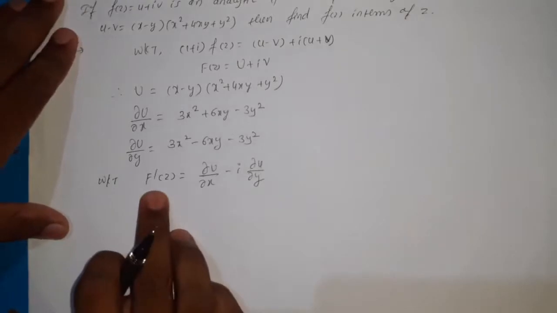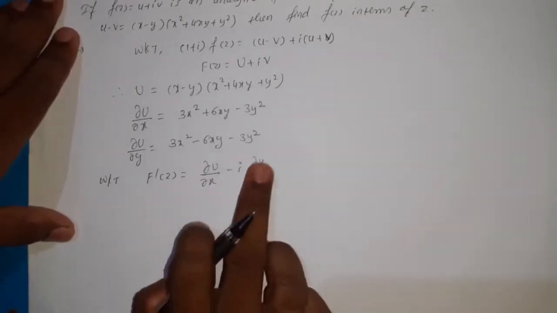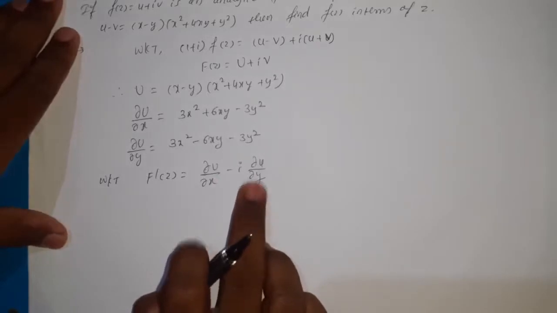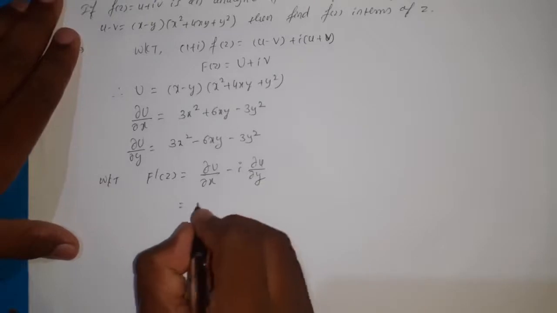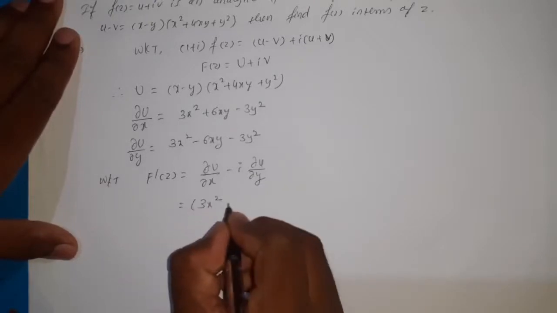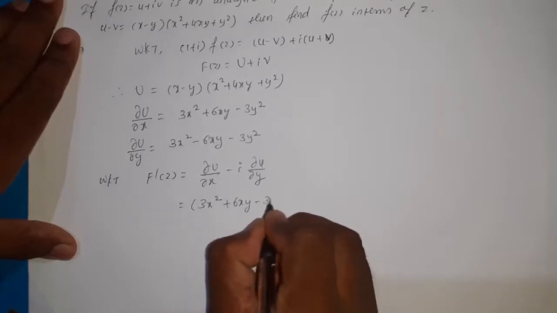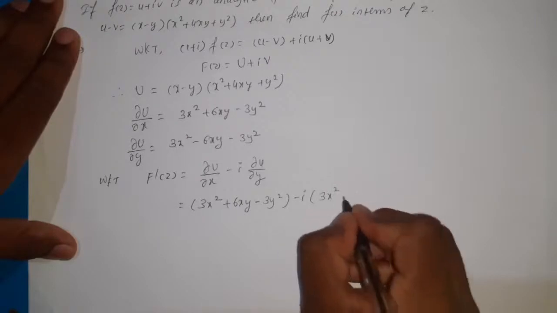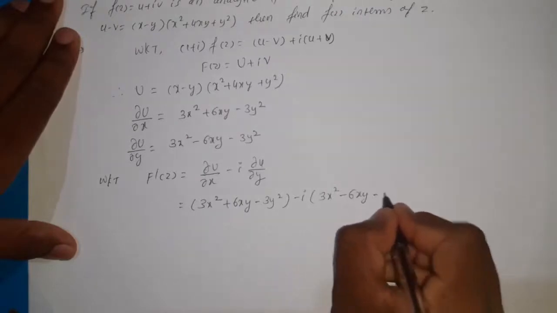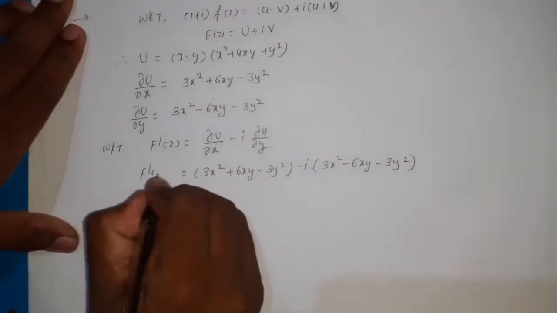First we need to use f dash of z equal to dou u by dou x plus I into dou v by dou x, and replacing dou v by dou x by minus dou u by dou y. Now it is equal to 3x square plus 6xy minus 3y square minus I into 3x square minus 6xy minus 3y square, which is equal to f dash of z.